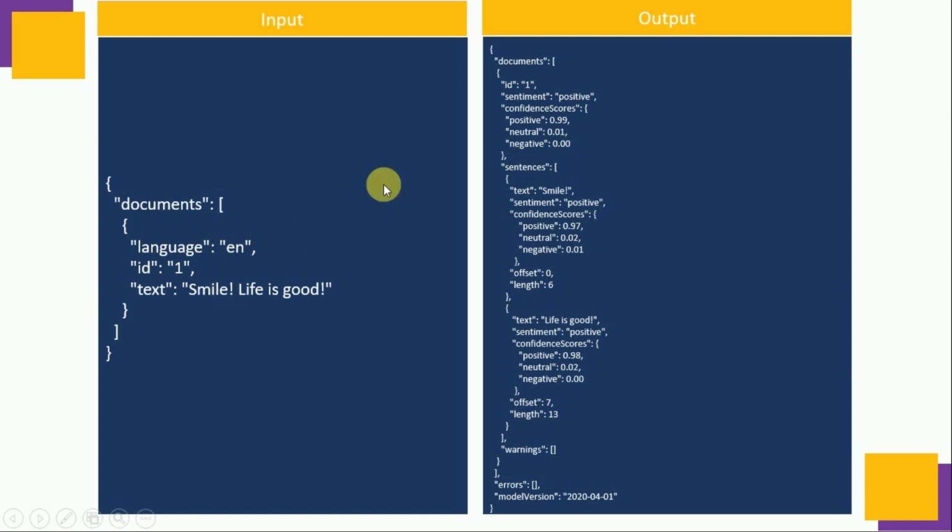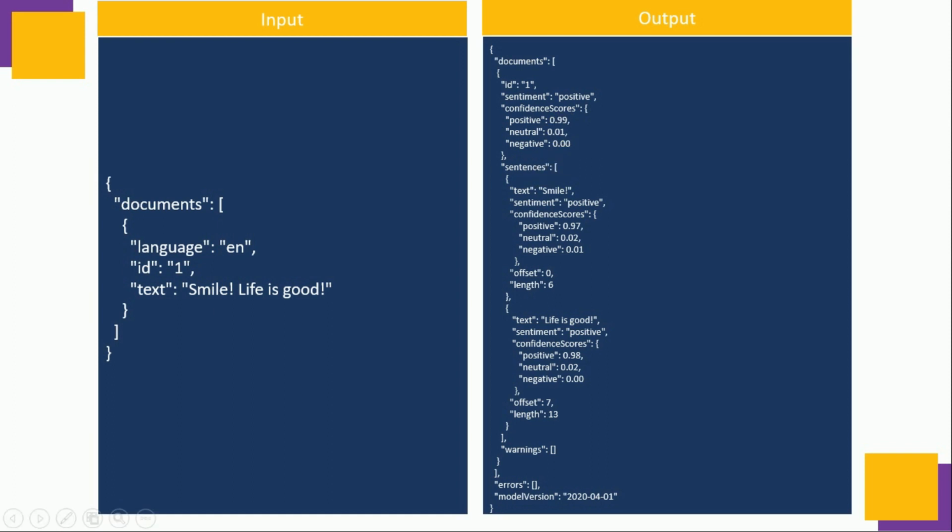Here in the output we can see that with ID 1 we have received a few responses. Overall the sentiment is positive with confidence score 0.99. It means the algorithm is 99% sure that the review is positive.